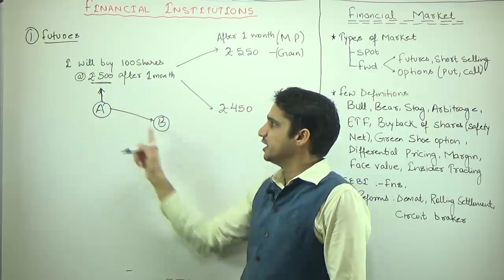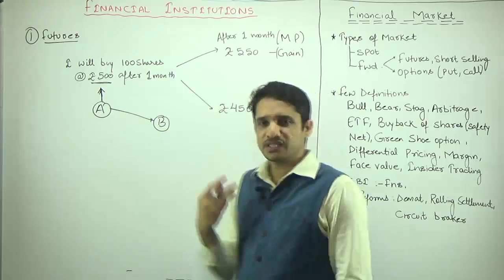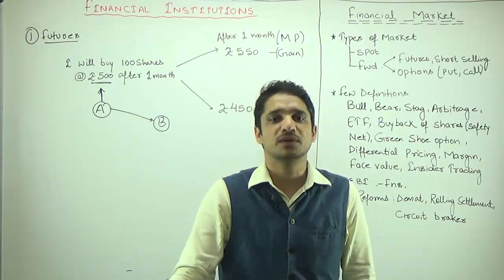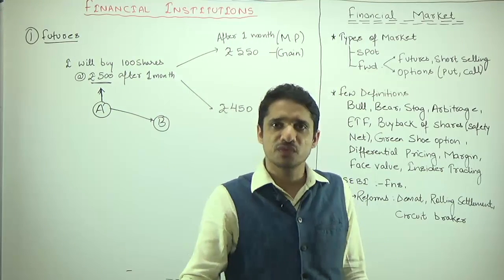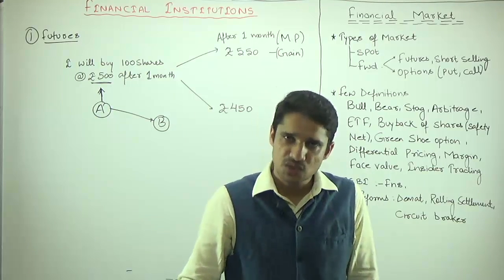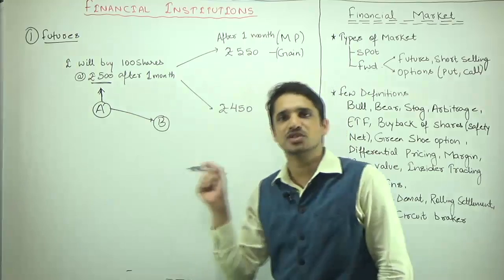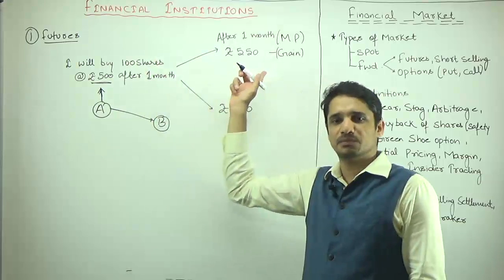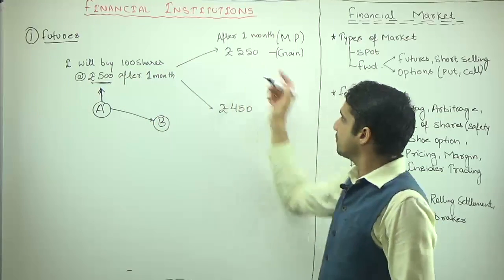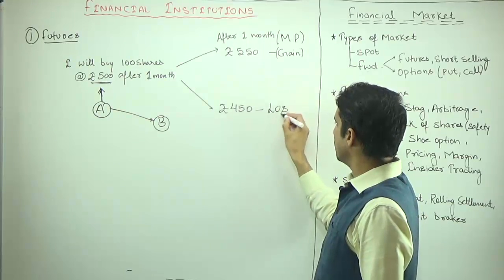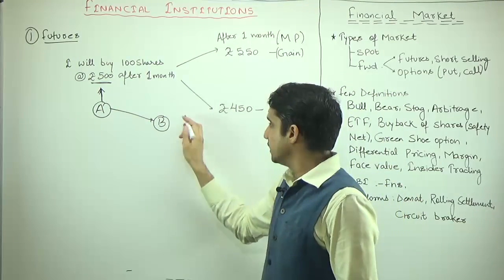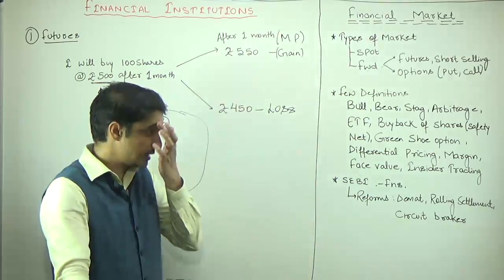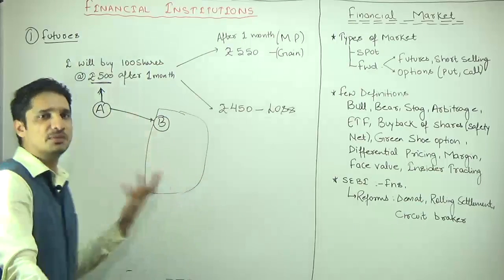Suppose I am signing a contract with ICICI. I will say, I will buy 500 shares of Infosys at the price of 1000 rupees. Whatever the price of Infosys after 1 month, ICICI has to sell me the shares at the price of 1000 only. So in the case of futures, if the price increases, that will be the profit of the investor, and if the price decreases, that will be the loss of the investor. And these are the financial institutions, the merchant banks: ICICI Direct, then Sher Khan, all these are merchant banks.